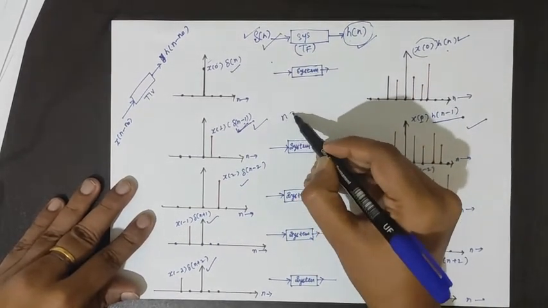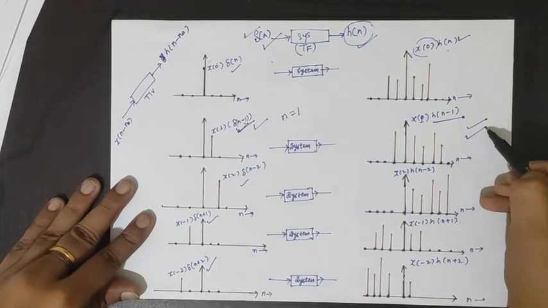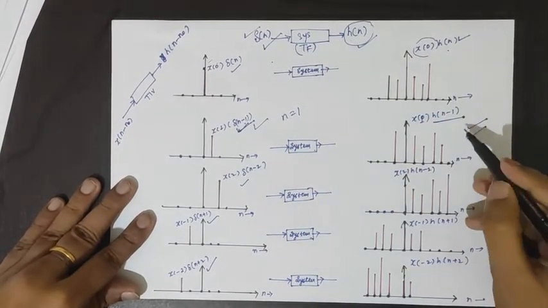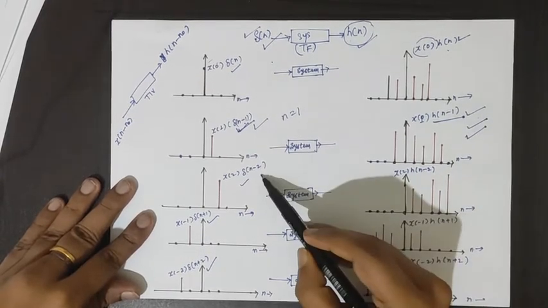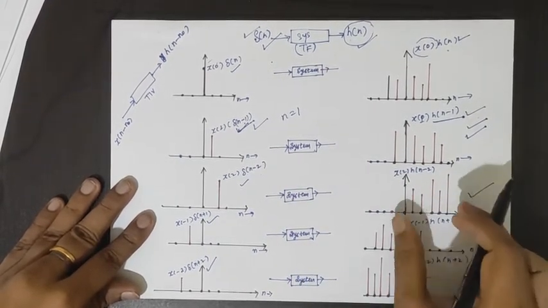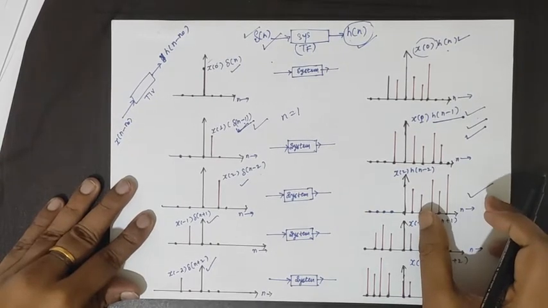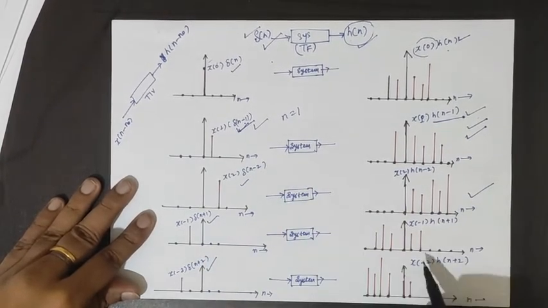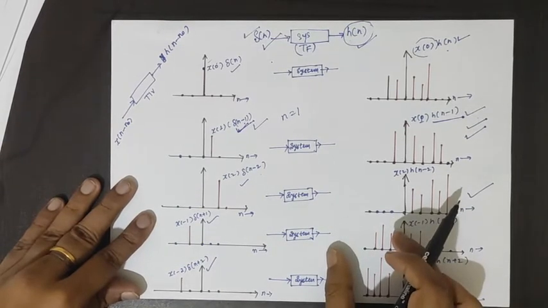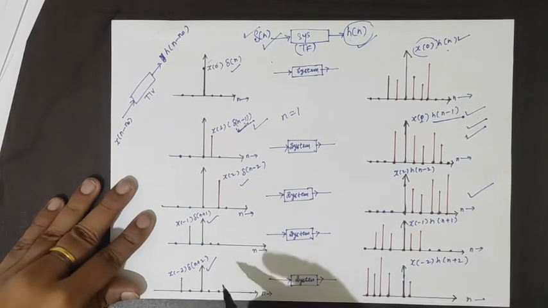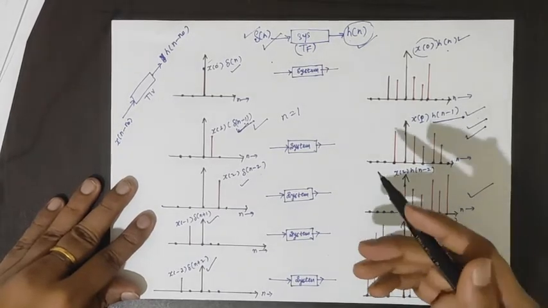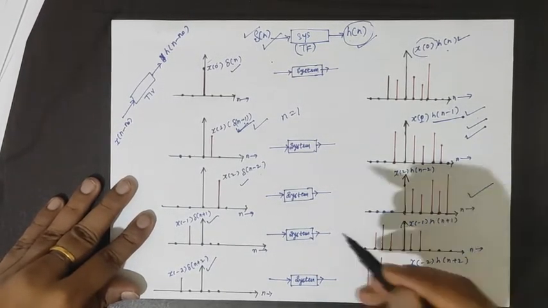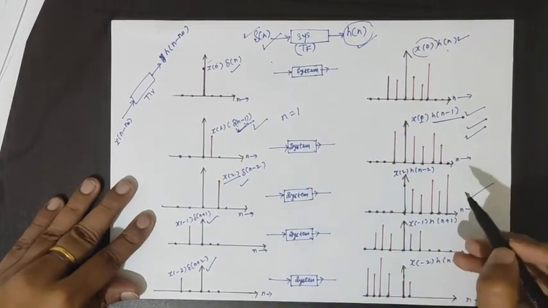Then for n equal to 1, this will be the corresponding shift. The output will also be shifted by 1 unit. For n equal to 2, the output has also shifted by 2 units. Similarly, for left side shifting, the output shifts by 1 unit, and for n equal to -2, the output shifts by 2 units backward. And applying the concept of homogeneity, the same coefficients appear here.